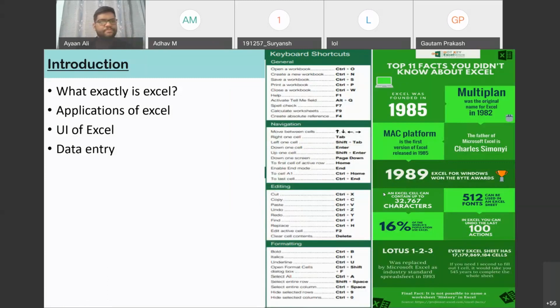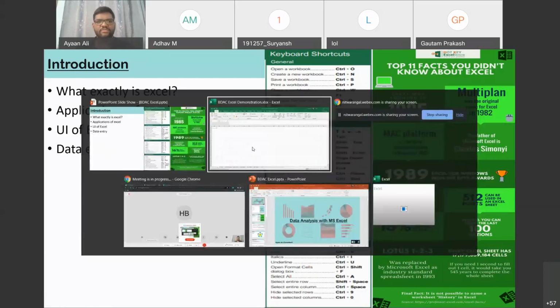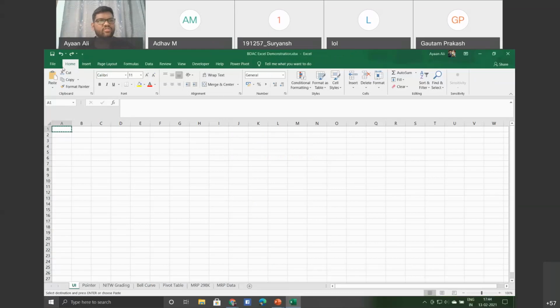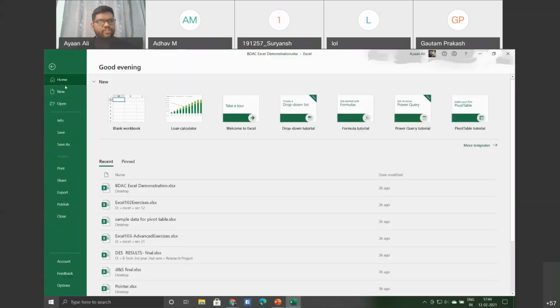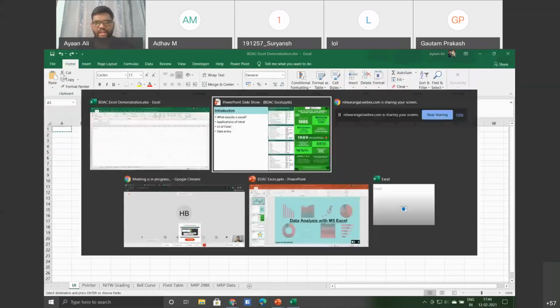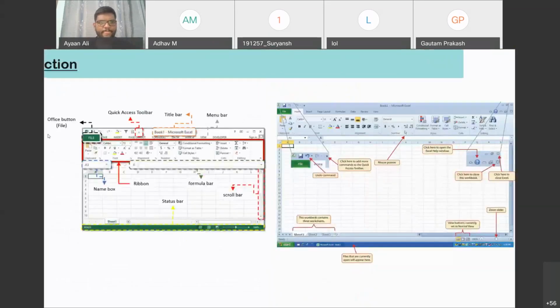Then applications of Excel. I'll give you one small insight into how Excel can be used. Let me show you the UI of Excel. This is your file tab, and this is your quick access toolbar.